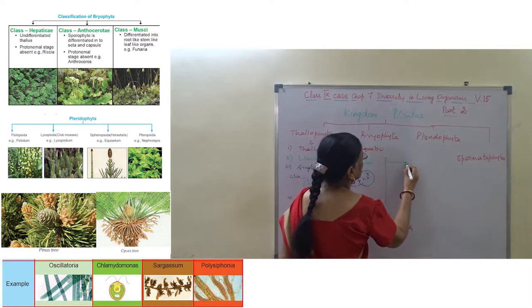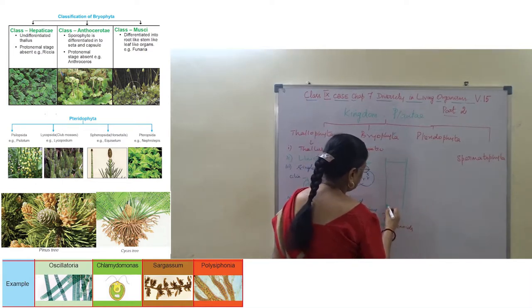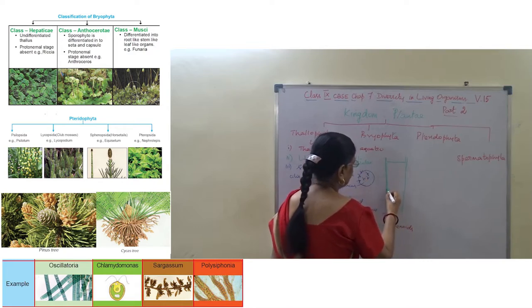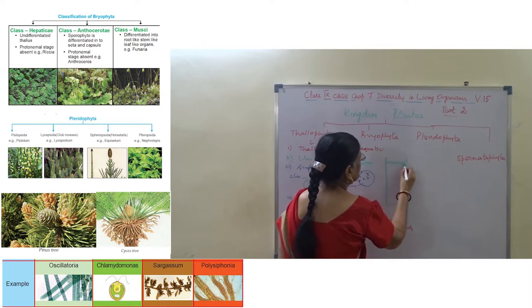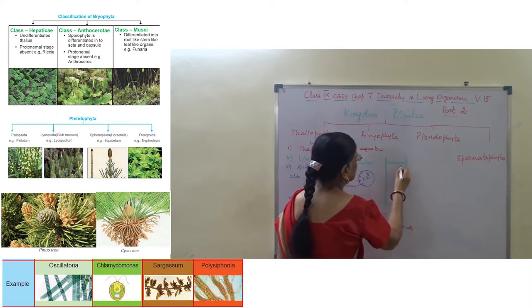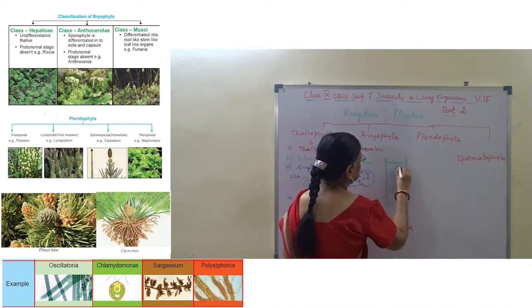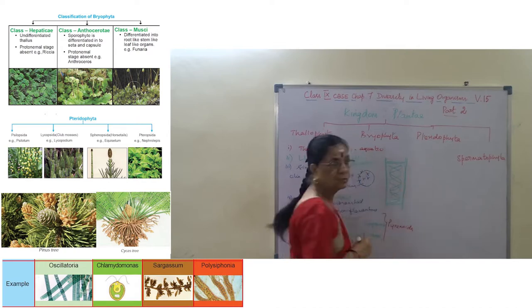This is a Spirogyra single cell, having an outer cell wall, inner to that the cell membrane, and then it has a spiral shaped chloroplast. Otherwise we say ribbon shaped chloroplast. This is the ribbon shaped chloroplast.